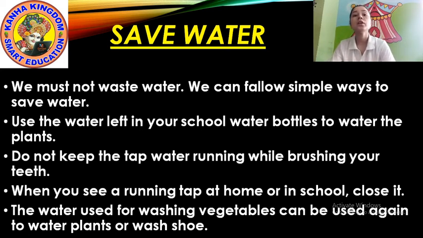This means we reuse water, so we save water. We do not use new water, we reuse water.